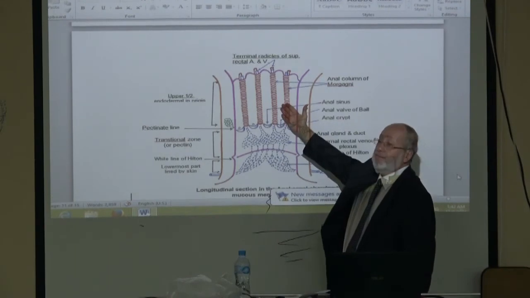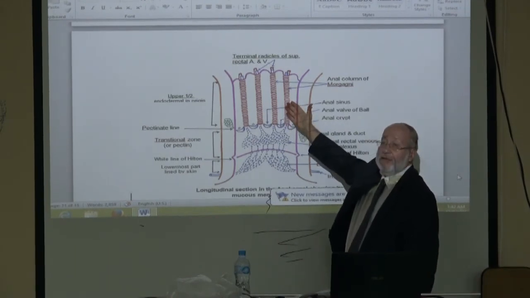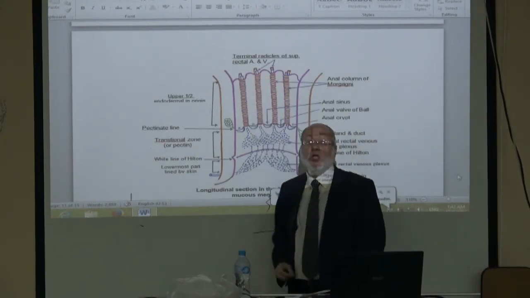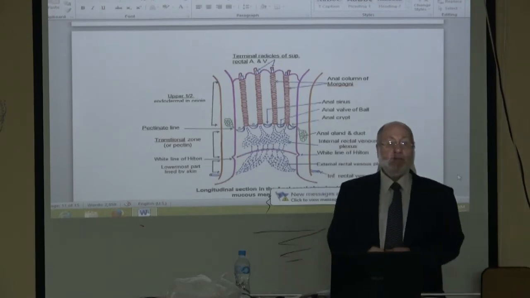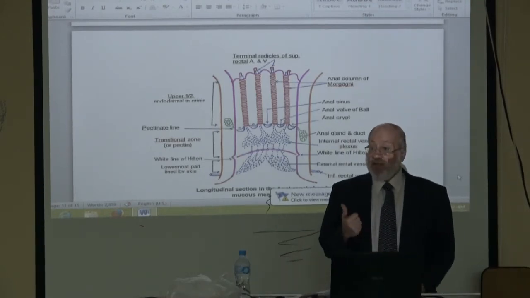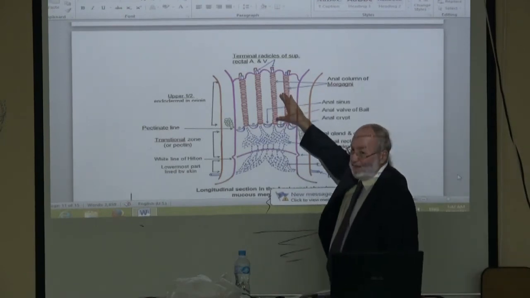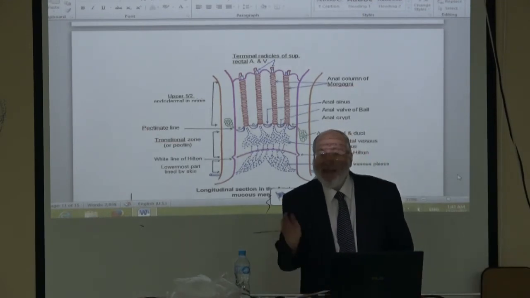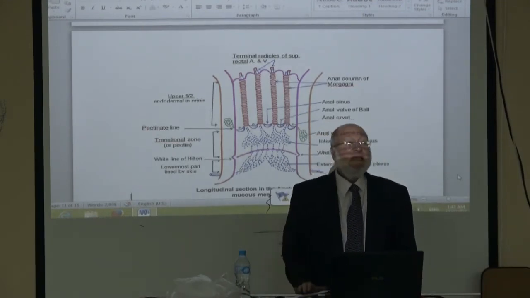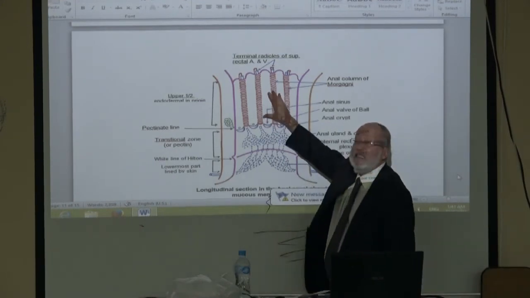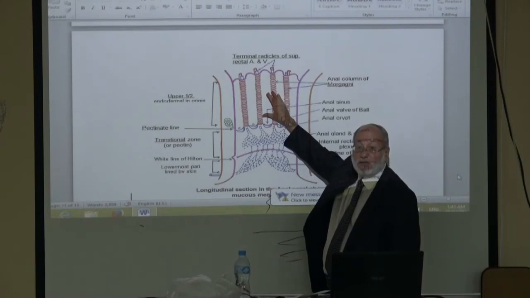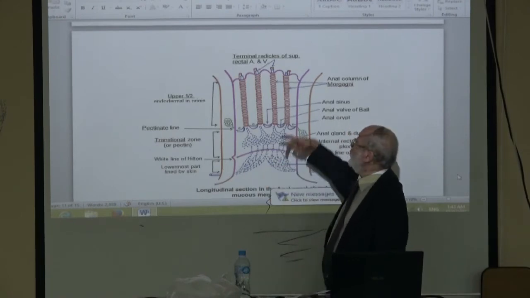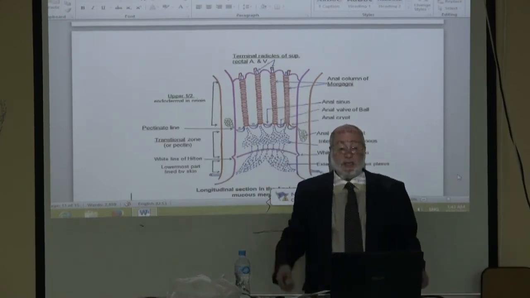What is the arterial supply? Mainly of the upper half of the canal, branches of the superior rectal artery. What is the nerve supply? It develops from endoderm. Therefore, it is supplied by the autonomic nervous system. Therefore, is the upper half of the canal sensitive to pain or not? Not sensitive to pain. Even if we do an incision or an injection, this needs no anesthesia.